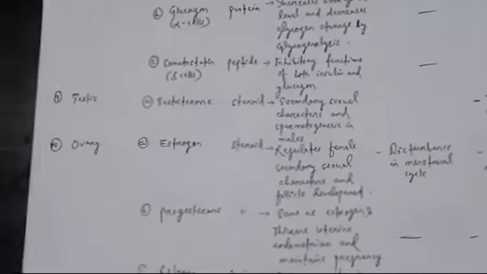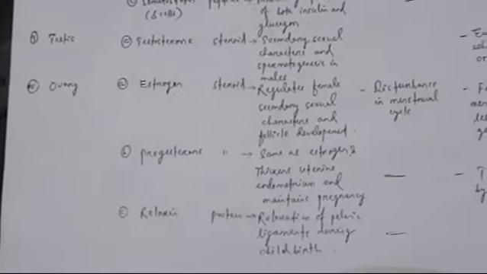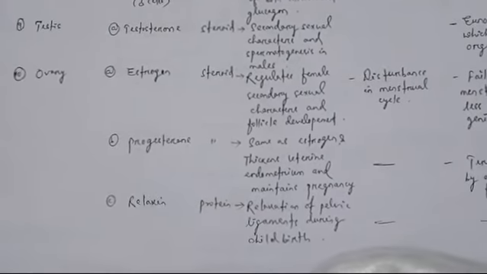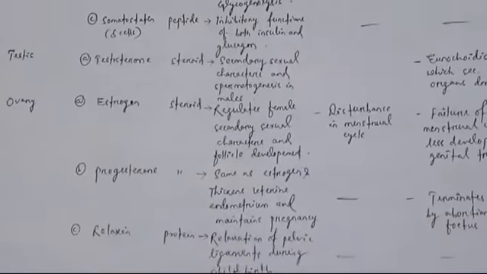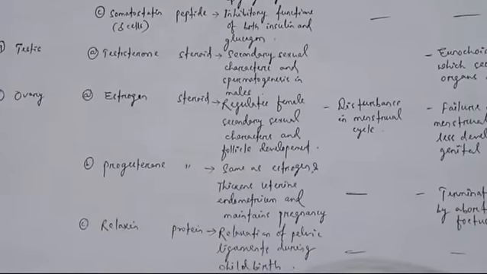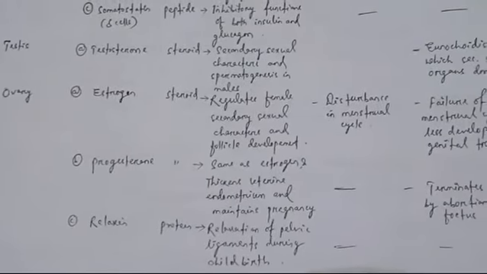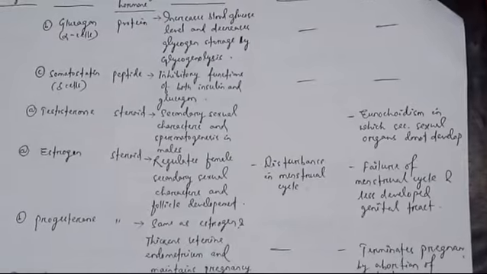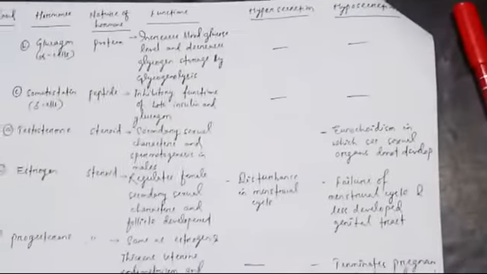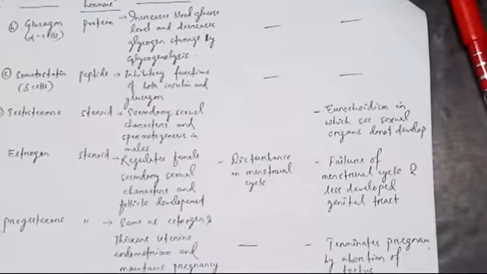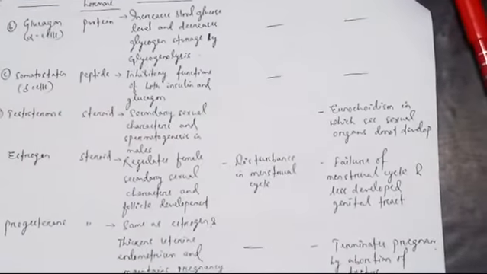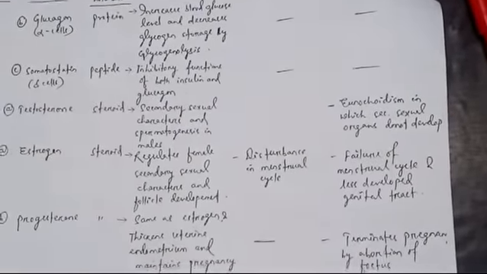Then come to the ovary. Number 10, the ovary secretes three hormones: estrogen, progesterone and relaxin. See, estrogen and progesterone are both steroid hormones. Estrogen regulates female secondary sexual characters and follicle development. If hypersecretion occurs, it causes disturbance in the menstrual cycle. Hyposecretion, less secretion, causes failure of the menstrual cycle and a less developed genital tract. The genital tract will not be developed properly.